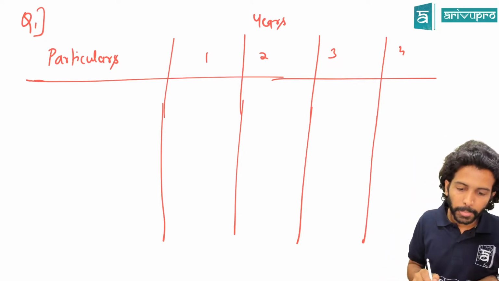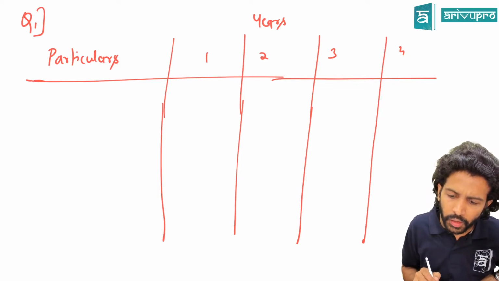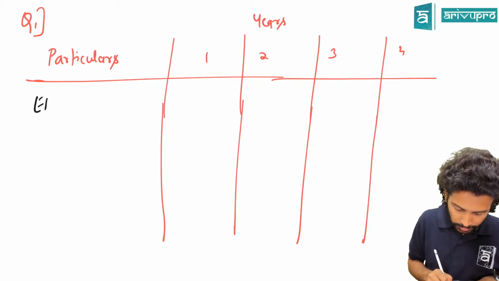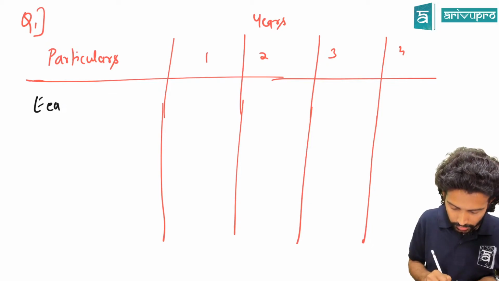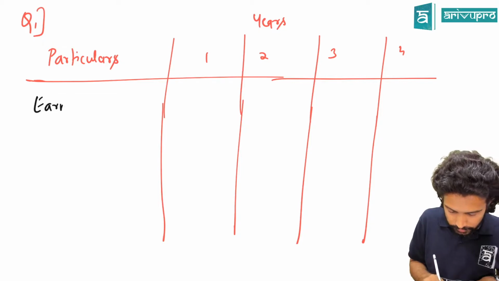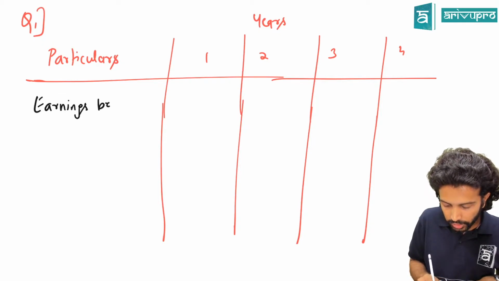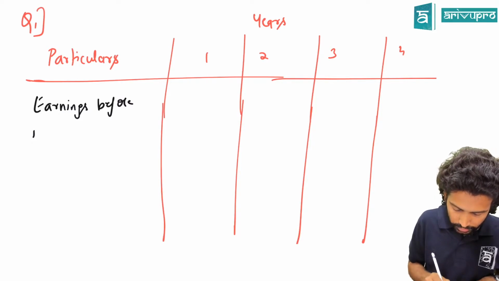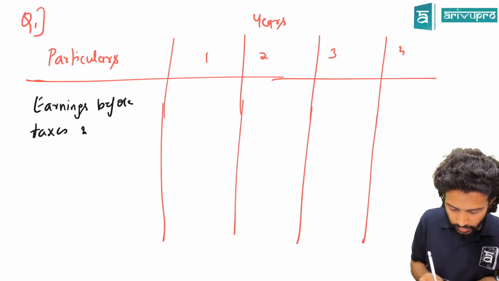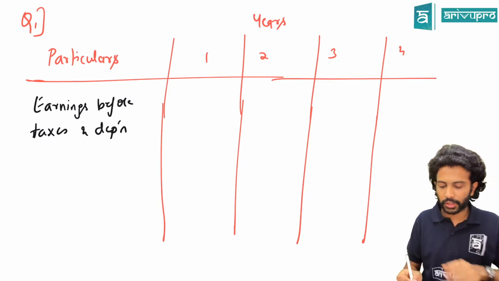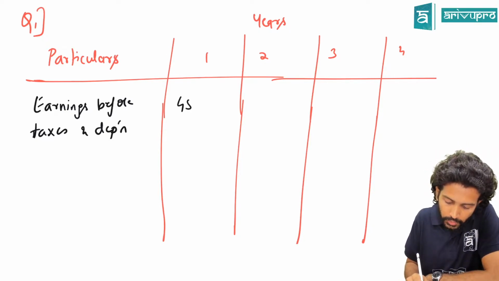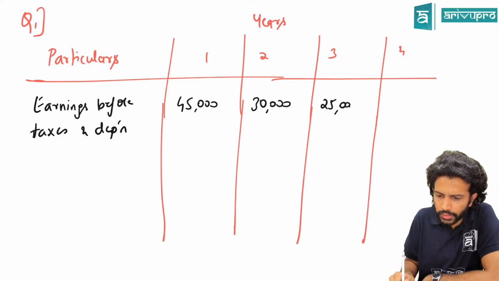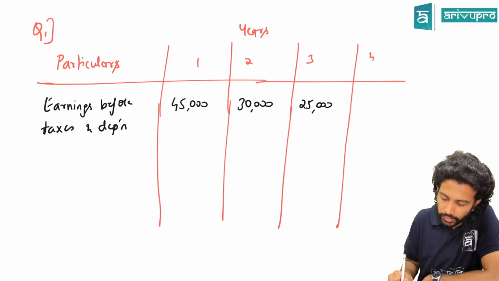What have they given in the problem? Earnings, what did they give? Earnings before tax and depreciation. So we'll write the same then. It's EBITDA, earnings before taxes and depreciation. How much is the earnings for each year they've given? 45,000, 30,000, 25,000, and lastly 35,000.